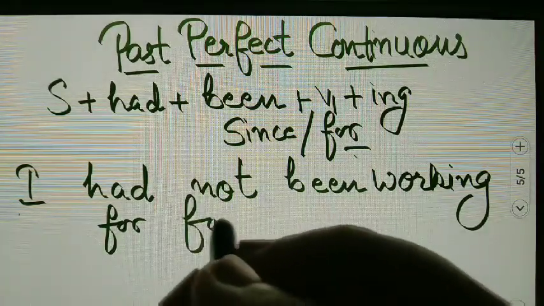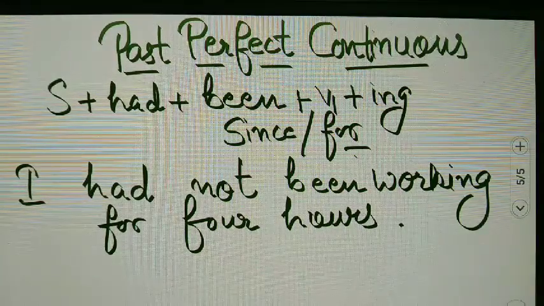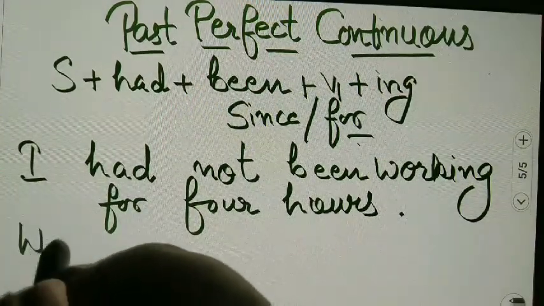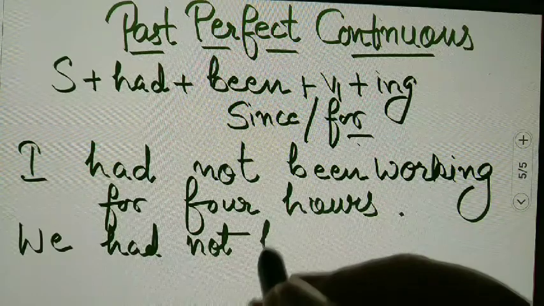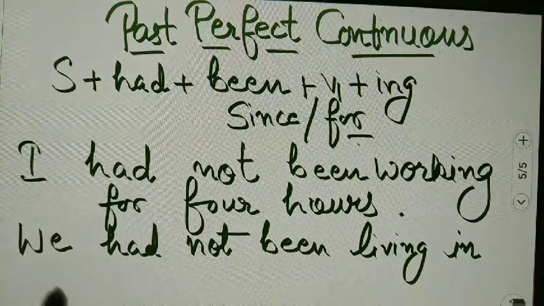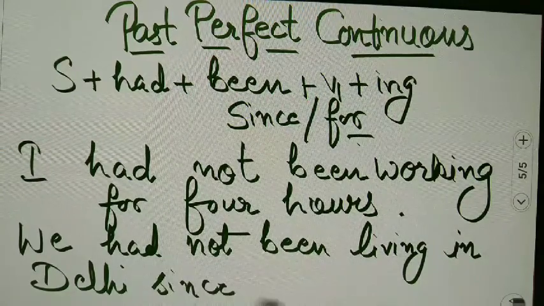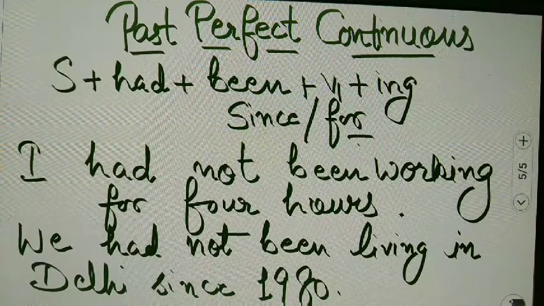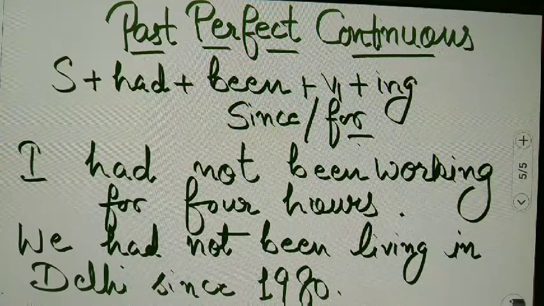Similarly, we'll go with the next also: we had not been living in Delhi since 1980. So likewise, whenever we have to make a negative sentence in past perfect continuous, we will use not between had and been.